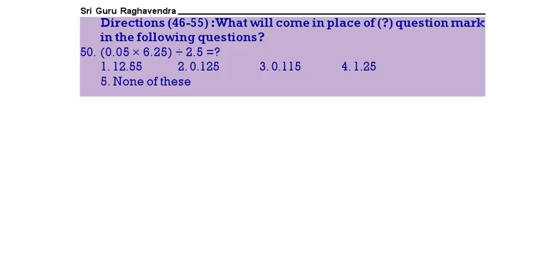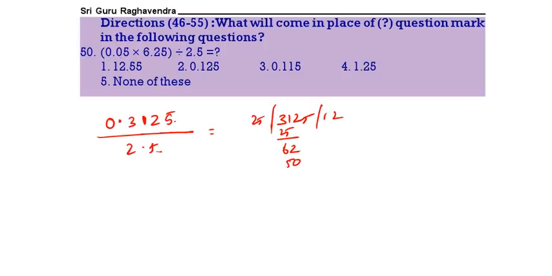0.05 into 6.25. Now multiply 625 into 5. 5 5s are 25, 12, 31. Then keep the point. 0.3125 divided by 2.5. So here we are having the point after 4 places. Here we are having the point after only 1 place. So there is a 3 places gap. So first you divide 3125 with 25. 25 ones, 25, 25 twos, then 25 fives. It is 0.125. Since there is a point after 4 places here, and 1 place here, you have to keep the point 3 places. It is 0.125. 2 is the correct answer. Next.